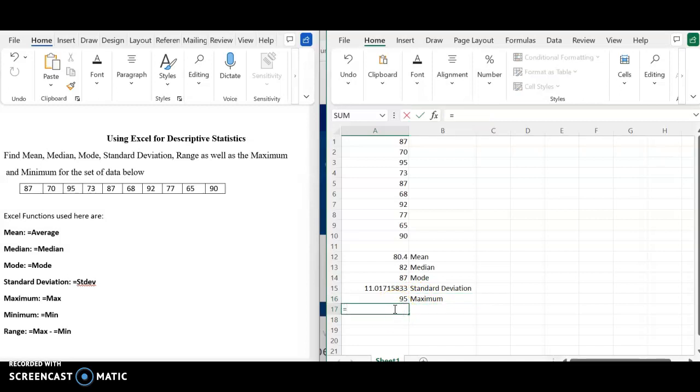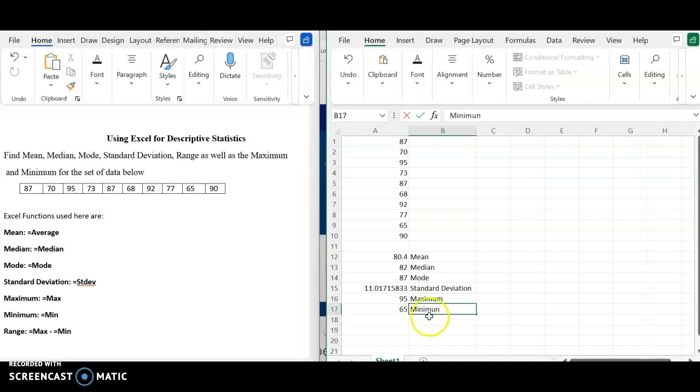To find the minimum value of this data set, we use the equal MIN function in Excel. You put your cursor on the first data value, drag it to the last data value, close the parenthesis and hit enter, and that calculates the minimum value of the data set.